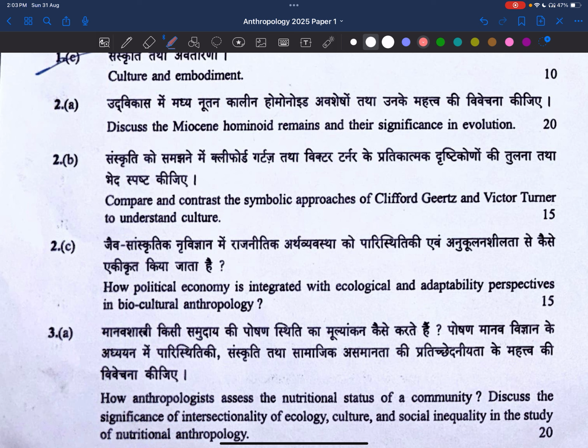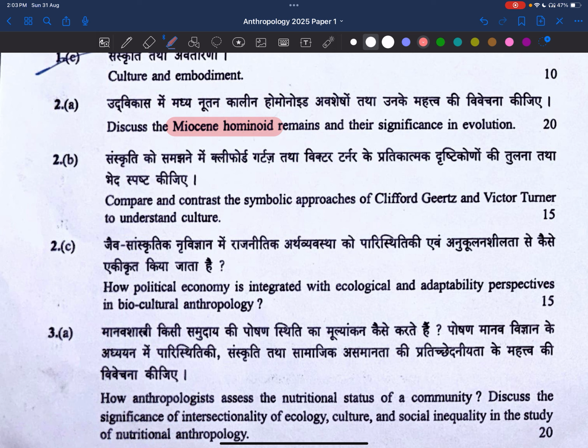Now, let's go to the second question. Discuss Miocene hominoid remains and their significance in evolution. It is asking about Miocene hominoid. So we know Australopithecus like this, there is a tree, right? And whichever hominoid falls under this period, he is asking about that. If you don't know about this, we can't answer this question. So I'm also thinking about it: what are the hominoid remains in the Miocene period? Let's try to read anthropology in this perspective.